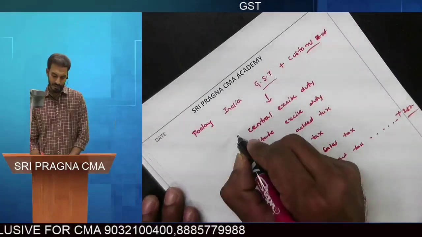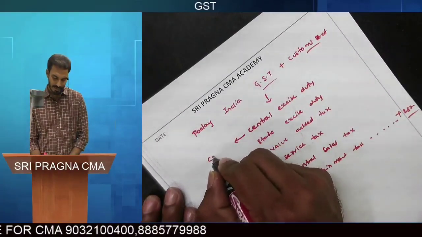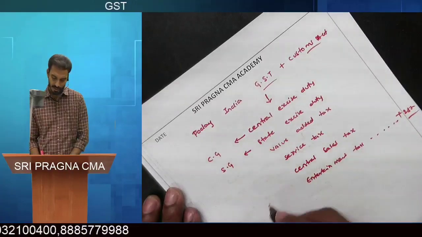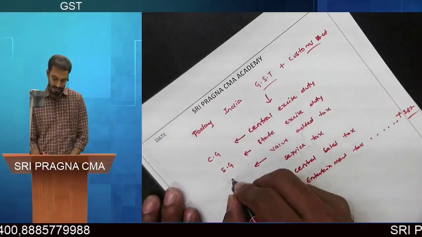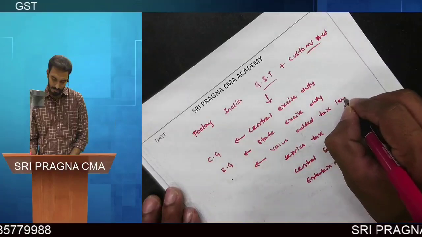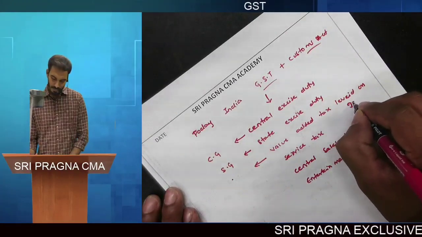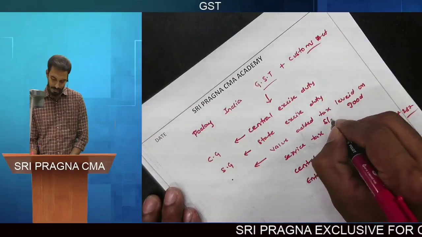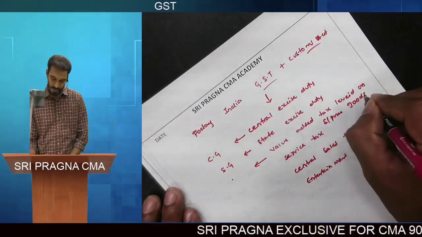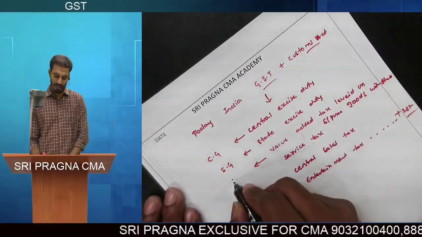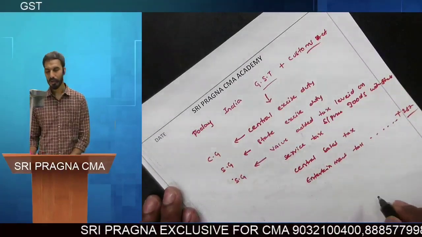The central excise duty was levied by the central government, and state excise duty by the state government. Value added tax is levied on sale or purchase of goods within the state, by the state government.